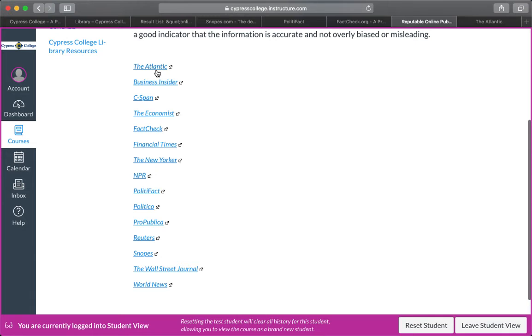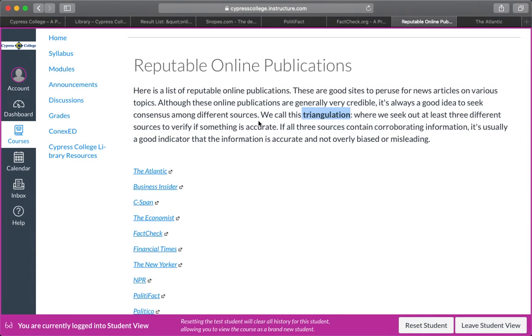Say I find something in the Atlantic. Just to verify, I want to look at a couple of other sources. So maybe I'll take a look at The Economist, or the Wall Street Journal, or Politico, or NPR to see if I can find an article that can verify or corroborate the information found in the first source, right? That's a good way to verify something's accurate, but also to make sure something's not overly biased or misleading, or just outright lies or fake, right?